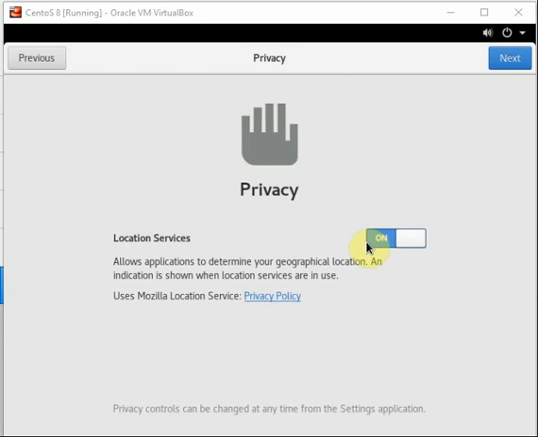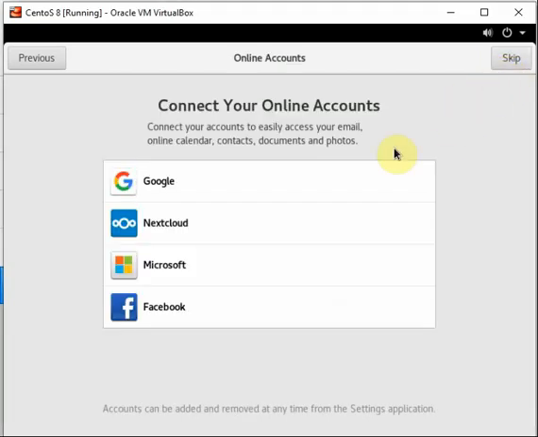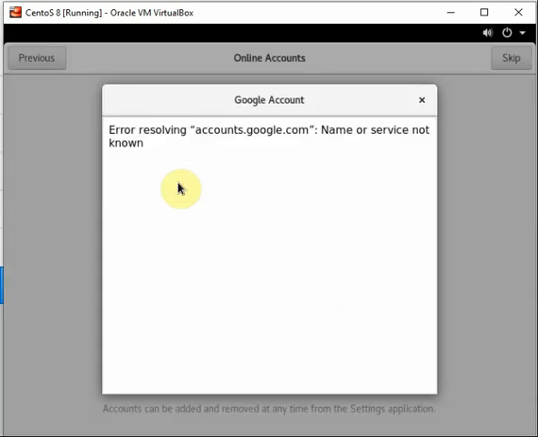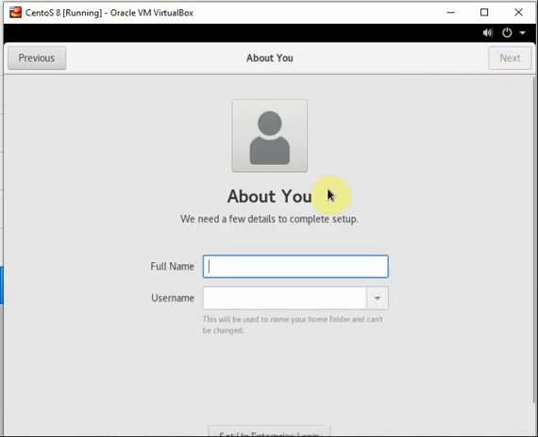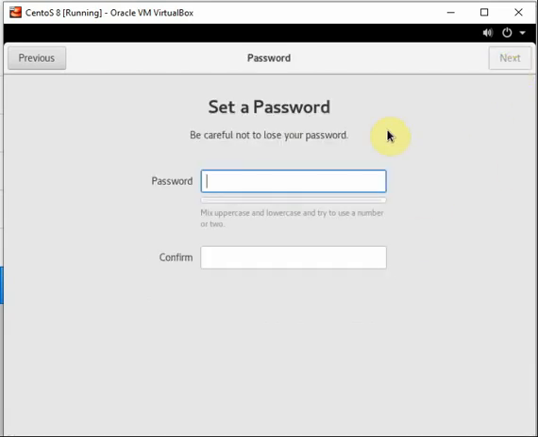Okay, privacy, location services on. Okay, your online account if you want. If you don't want, you can skip it. Okay, I'm going to skip it. Now give your username. Okay, next, give the password.